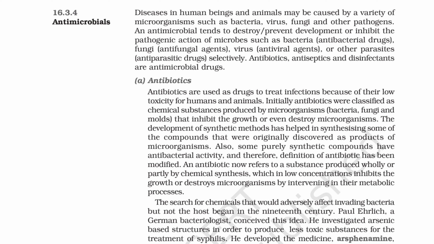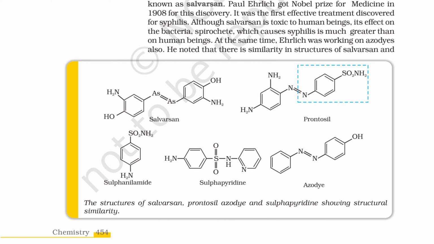The search for chemicals that would adversely affect invading bacteria but not the host began in the 19th century. Paul Ehrlich, a German bacteriologist, conceived this idea. He investigated arsenic-based structures in order to produce less toxic substances for the treatment of syphilis. He developed the medicine arsphenamine, known as salvarsan. Paul Ehrlich got the Nobel Prize for Medicine in 1908 for this discovery. It was the first effective treatment discovered for syphilis. Although salvarsan is toxic to human beings, its effect on the bacteria, Spirochete, which causes syphilis, is much greater than on human beings.